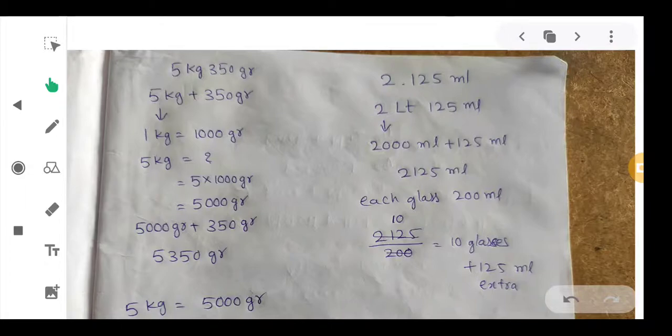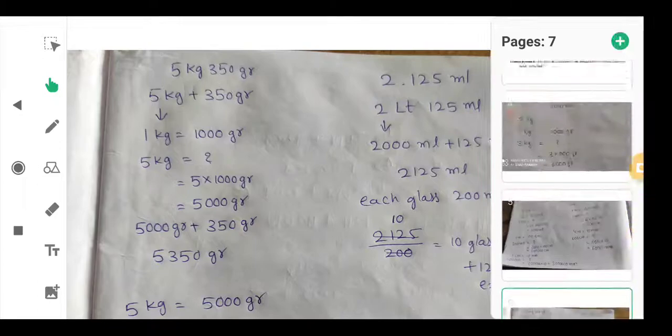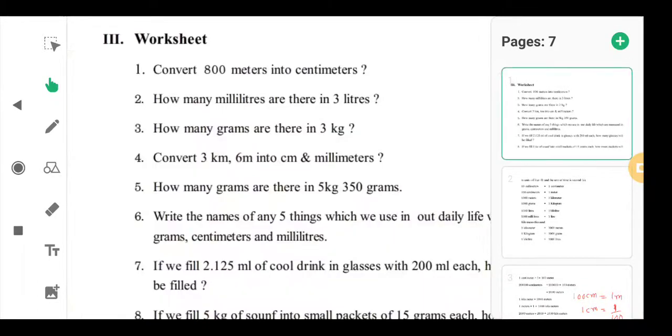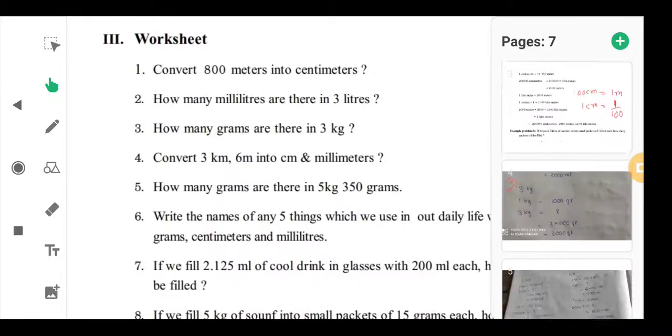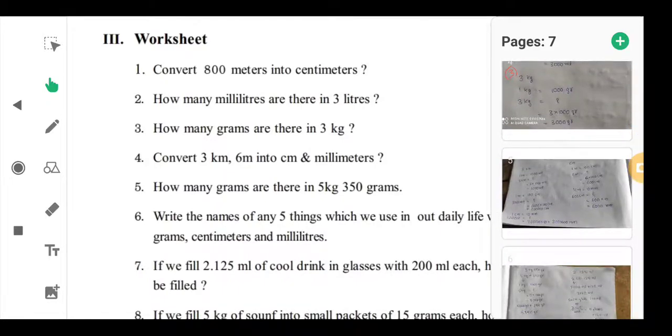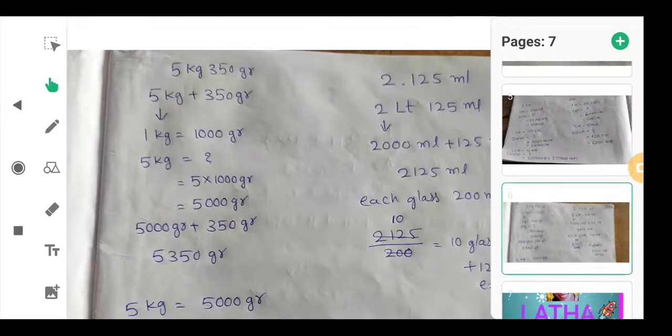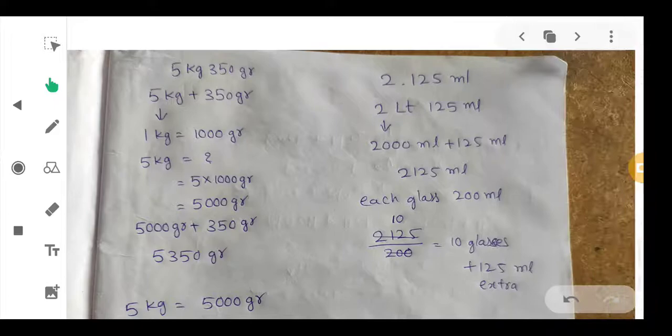This is over. So this much. Okay, did you understand? Okay, so this is your fifth one. Last answer is 5350 grams are there in 5 kg 350 grams.